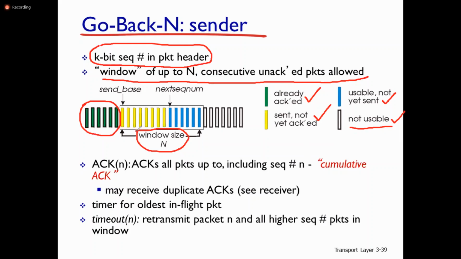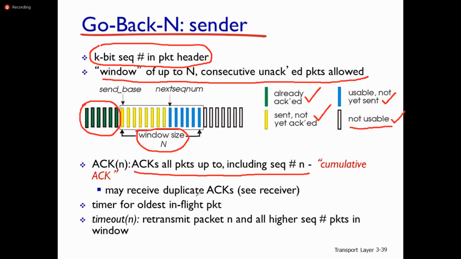So here, as I told you, Go-Back-N has a cumulative acknowledgement. An acknowledgement covers all packets up to and including sequence number n. Let us say sequence number 10. If the receiver sends an acknowledgement with sequence number 10, that means all the packets are delivered correctly up to sequence number 10. It is a cumulative acknowledgement.